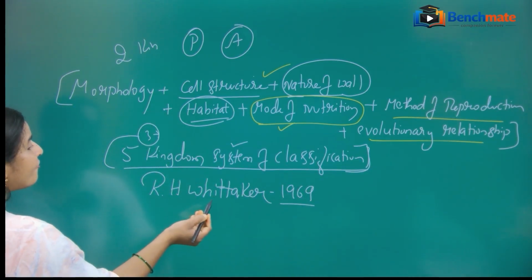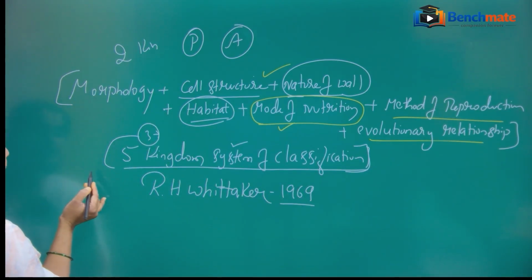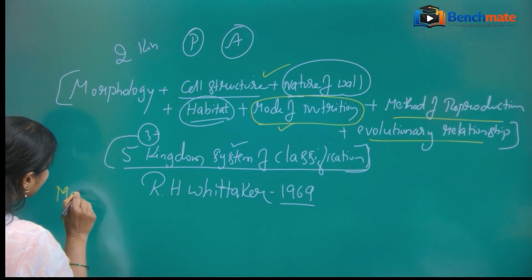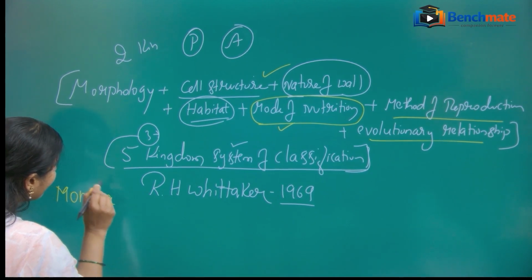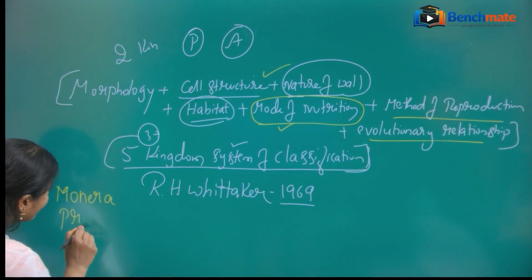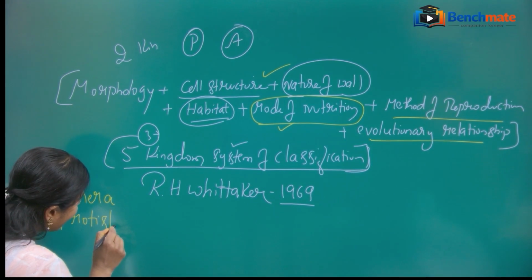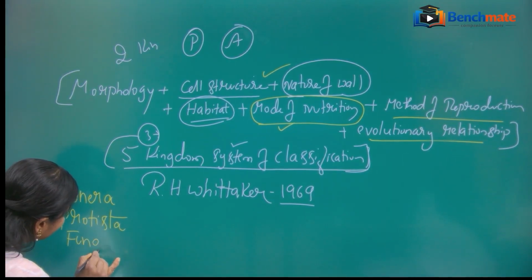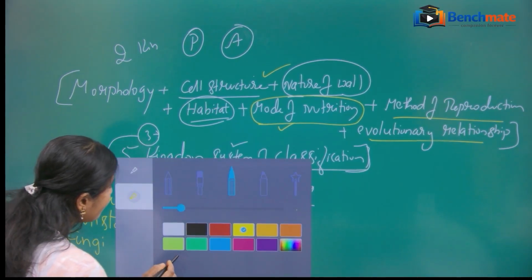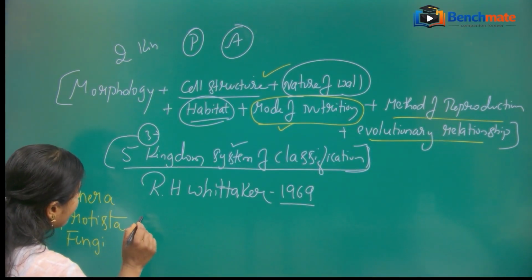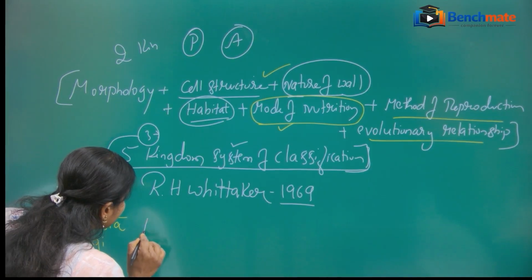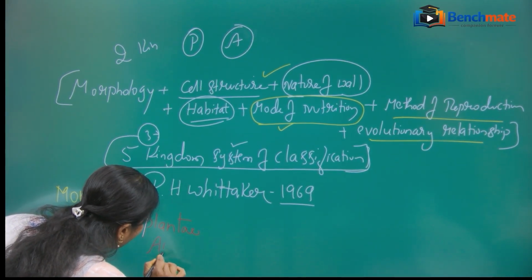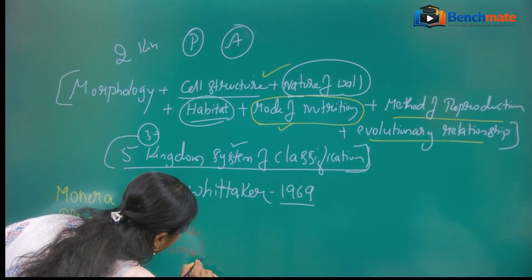What are the five kingdoms? Let us see. The five kingdoms are, first, Kingdom Monera, Kingdom Protista, Kingdom Fungi, and the remaining two which are Plantae and Animalia.